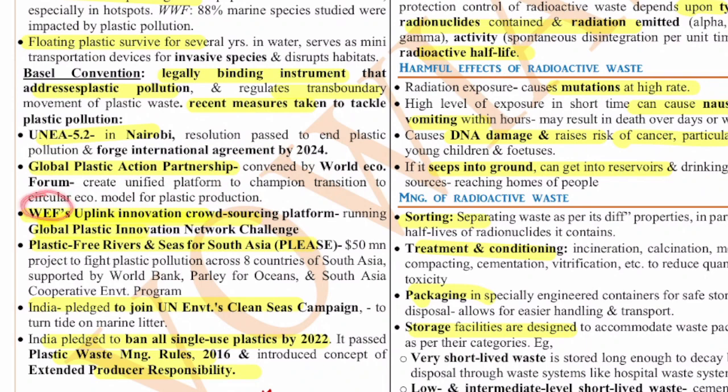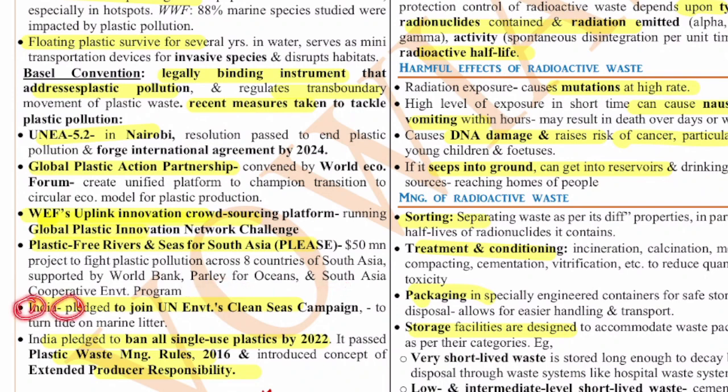The World Economic Forum's UpLink Innovation Crowd is a sourcing platform running the Global Plastic Innovation Network Challenge. The Plastic Free Rivers and Seas for South Asia project, a 50 million project, has started to fight plastic pollution across 8 countries of South Asia, and they are supported by the World Bank, the Parley for Oceans and the South Asia Cooperative Environment Programme.